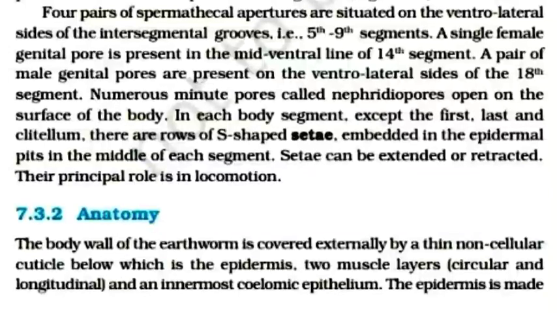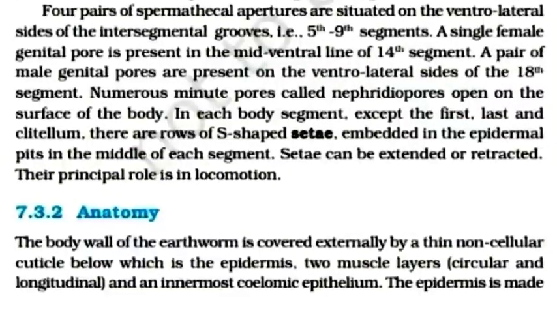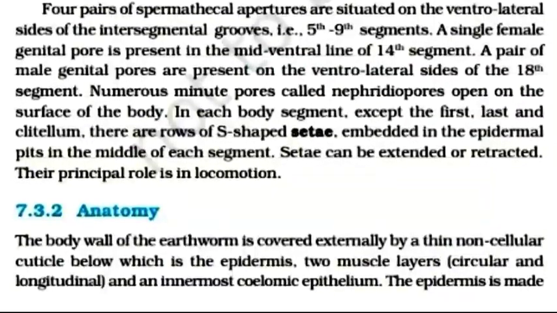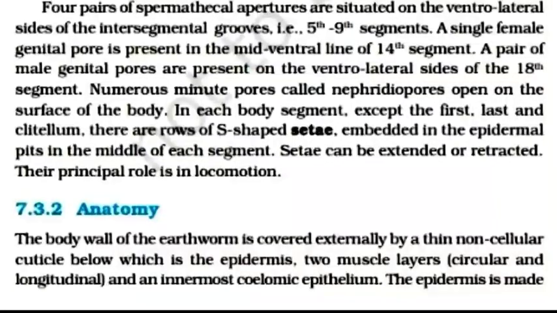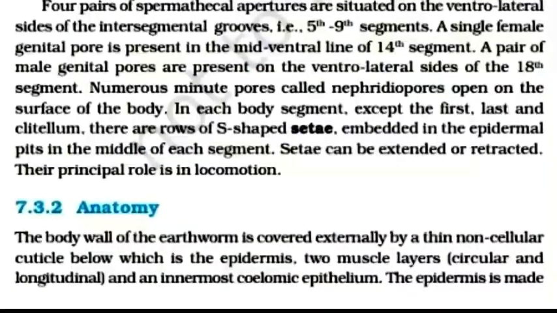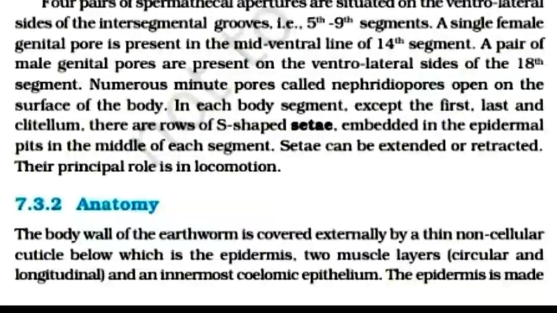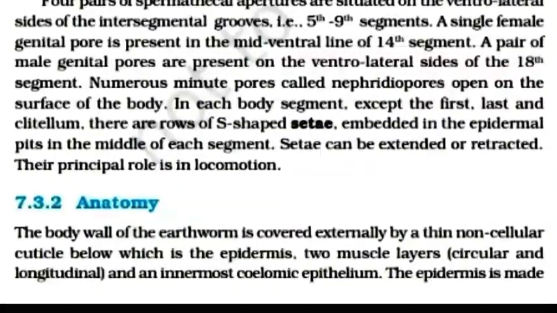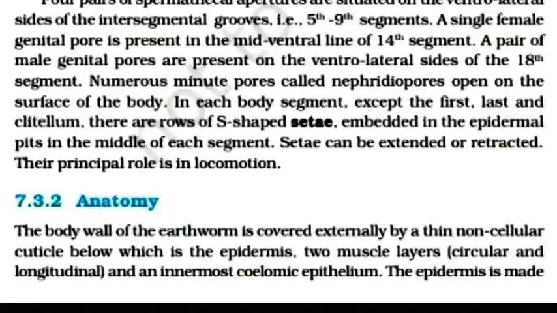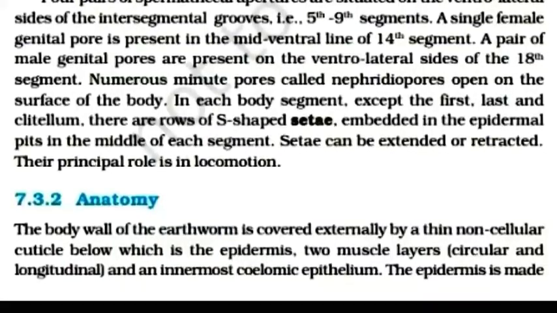In each body segment, except the first, the last and the clitellum, there are rows of S-shaped setae embedded in the epidermal pits in the middle of each segment.